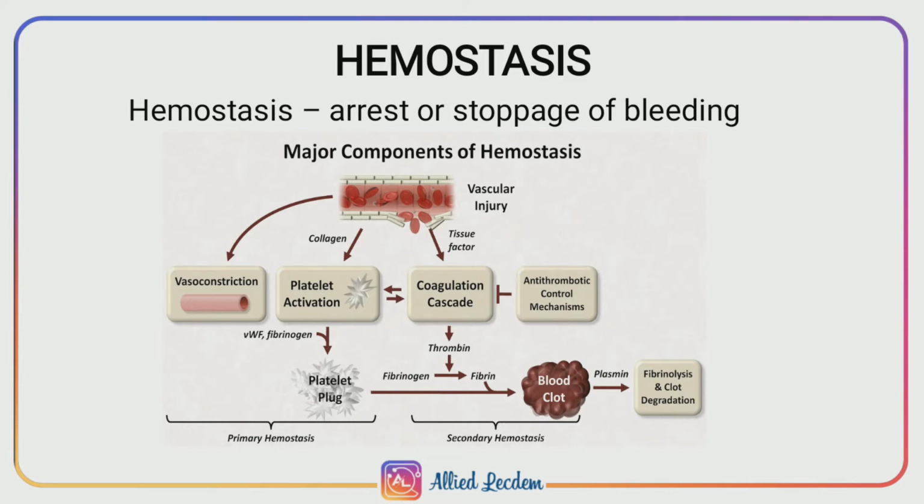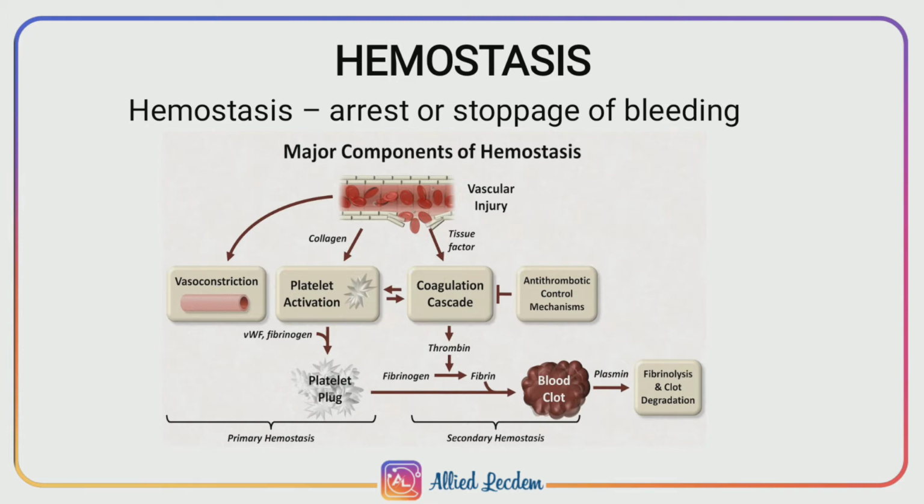Hemostasis is the mechanism that leads to cessation of bleeding from a blood vessel, that is arrest or stoppage of bleeding. When a blood vessel is injured, the injury initiates a series of reactions resulting in hemostasis. It occurs in three stages, that is vasoconstriction, platelet plug formation, coagulation of blood. Okay, so now let's discuss about these steps in detail.